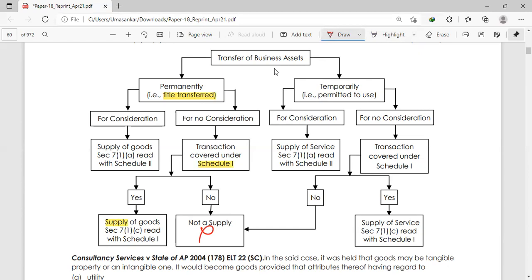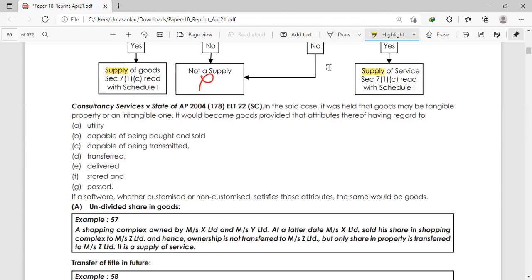Next, here you are giving temporary use, right to use, for consideration. Same thing as the first, section 7(1)(a), it will be supply. If there is no consideration, see whether the transaction is covered in Schedule 1. If yes, then 7(1)(c), the same. Use of assets, supply of goods or services or both between related persons or distinct persons. Otherwise, not a supply. It will help you to summarize this point at the time of examination.